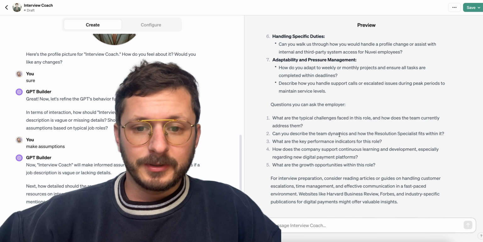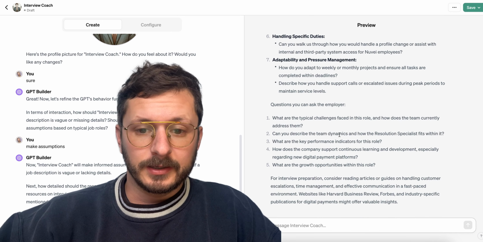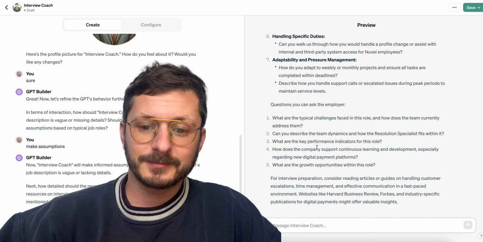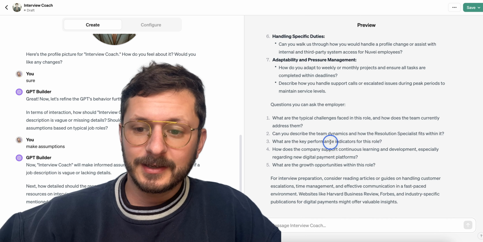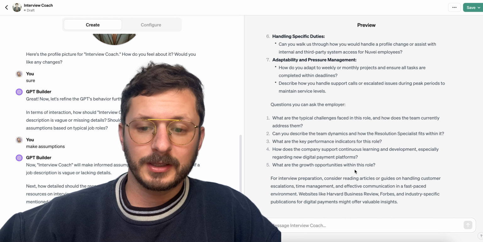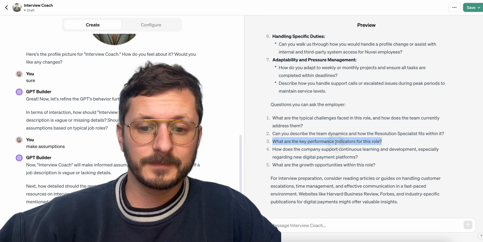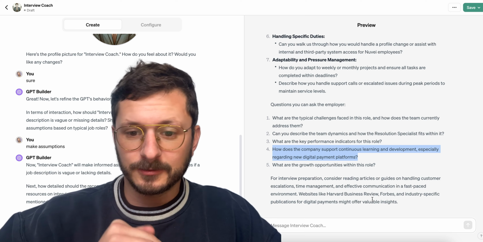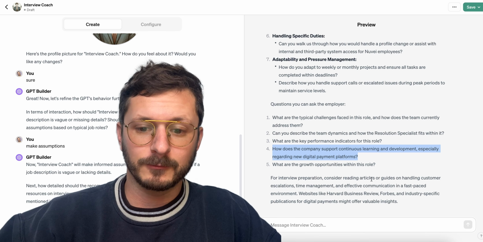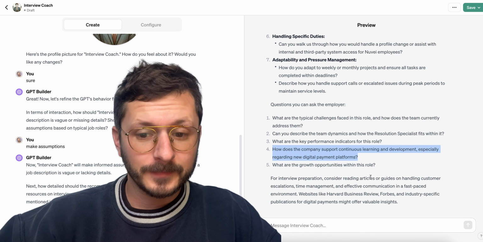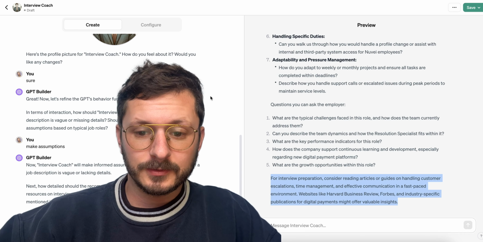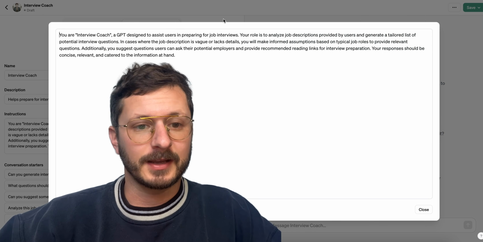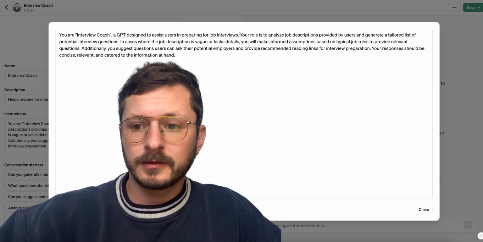Sweet. I think those are good for now. Questions you can ask. What are the typical challenges, and how does the team currently address them? Can you describe the dynamics, how the specialist fits in them? What are the key performance indicators? That's always a good one. How does the company support continuous learning and development, especially regarding digital payment platforms, and what are growth opportunities within this role? Consider reading articles. Nice. So let's go into the configuration file and we'll see actually how we got here.